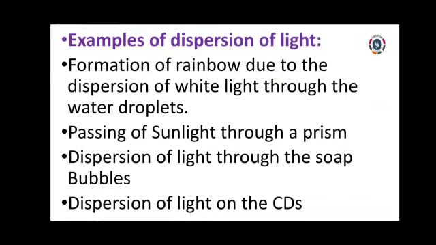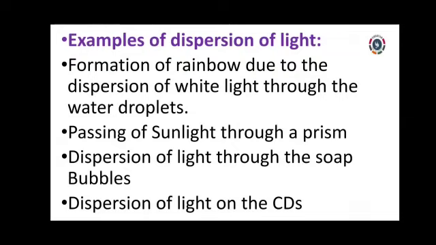And dispersion of light, we have seen rainbow formation. Is it so? That's called what? Dispersion of light. Passing sunlight through a prism is also an example of dispersion, and also light through soap bubbles. Yes, we have played with those so many times.